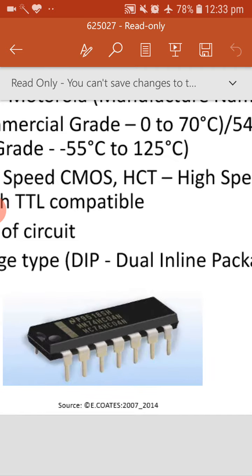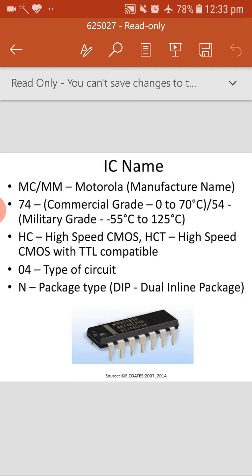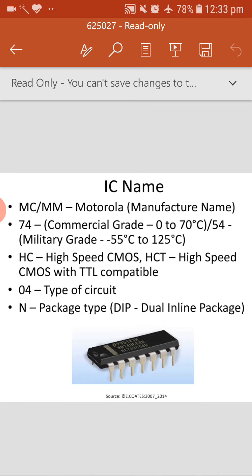Lastly, it shows N. N means the package type, meaning how the pins are organized and how it looks. If the pins are organized on two sides, we call it a dual inline package. If they are organized on four sides, we call it a quad.